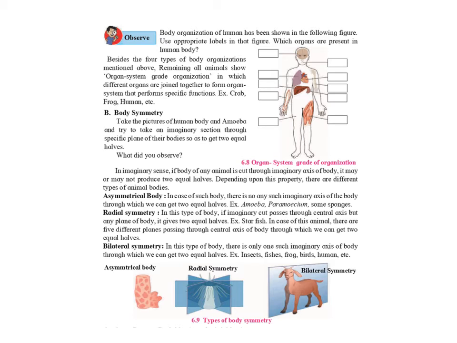For example, humans, frog, bird, fish, etc. Radial symmetry: in this type of symmetry, if an imaginary cut passes through the central axis in any plane of the body, it gives two equal halves. For example, a starfish, a hydra, etc. In case of these animals, there are five different planes passing through the central axis of the body, through which we can get two equal halves.